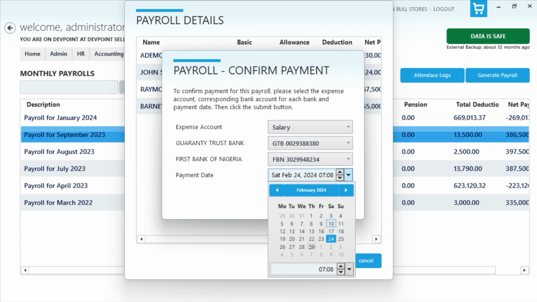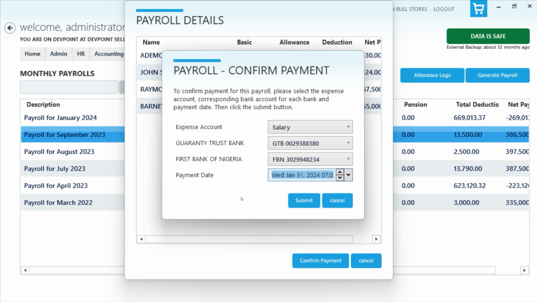So the payment date is this day. I select the payment date, and that's it, and the system will do both the payroll part and the accounts part, so that it shows up on my record in the ledger as an expense for that particular day.